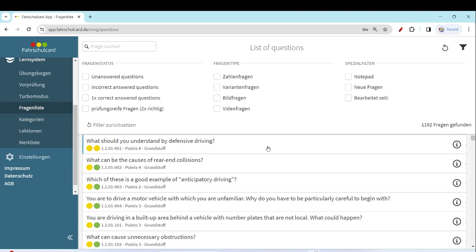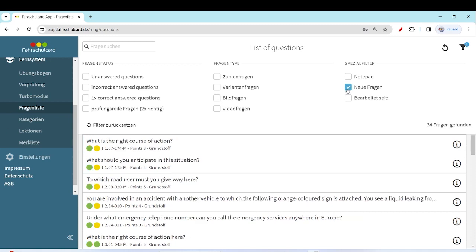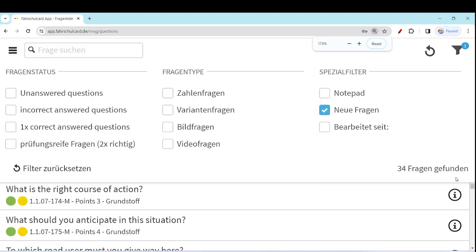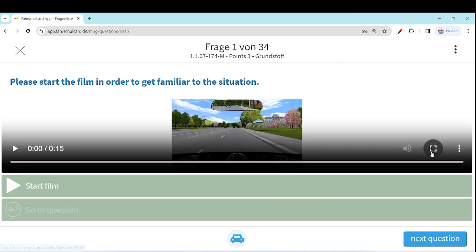So let's start. As I told you, if you click here on the Neue Fragen, we have around 34 questions. We will try to make two videos of 17 questions each, and then these new 34 questions are covered. So let's start with the first question. Let's zoom in first so that we can start. Our first question is a video question.